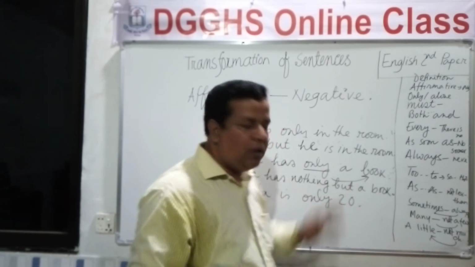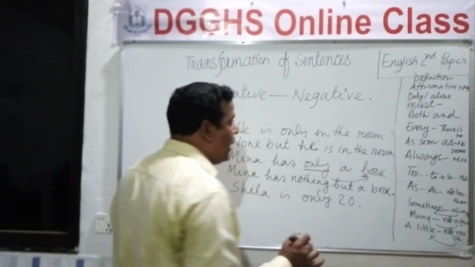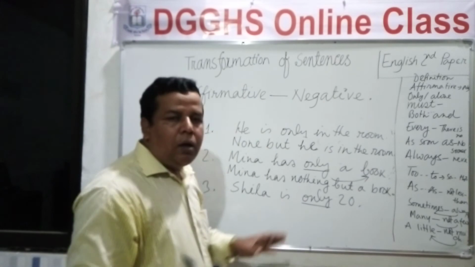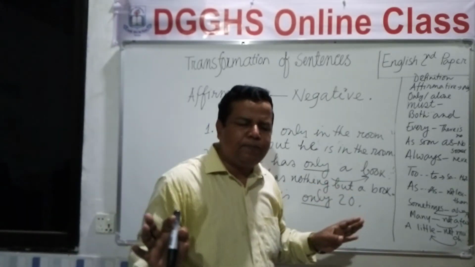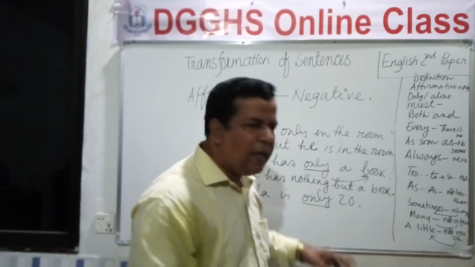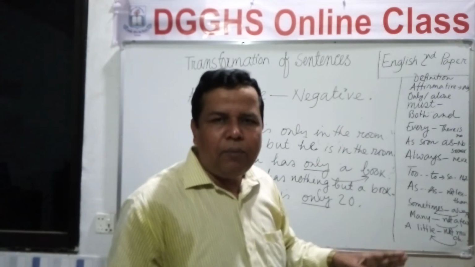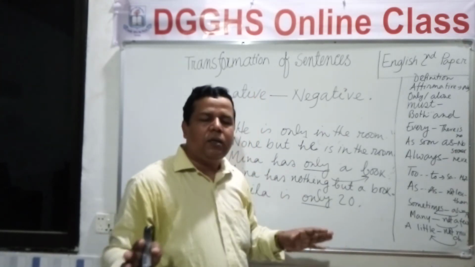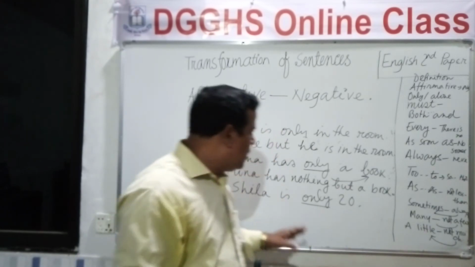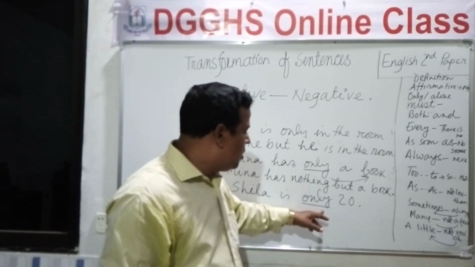Clear? Okay, we are moving to the last rule of only or alone. Okay, if an affirmative sentence is constructed with only, and if only indicates a number, and if you are instructed to change it into negative one, you will write not more than or not less than in place of only.